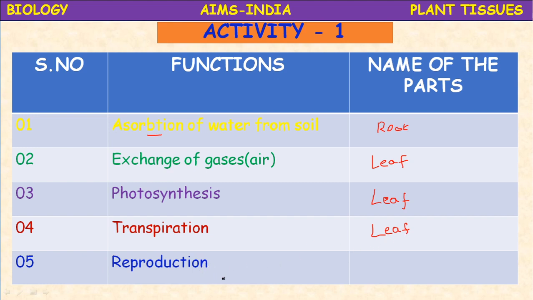And the reproduction, in general, the reproductive shoot of the plant is flower. Isn't it, children? In most of the vascular plants or higher plants, flower acts as reproductive shoot. The flower will undergo, in 7th class you have studied flower, pollination, seed dispersal.